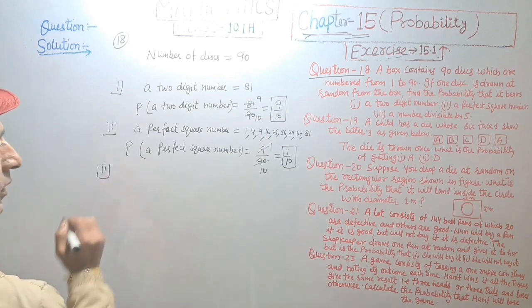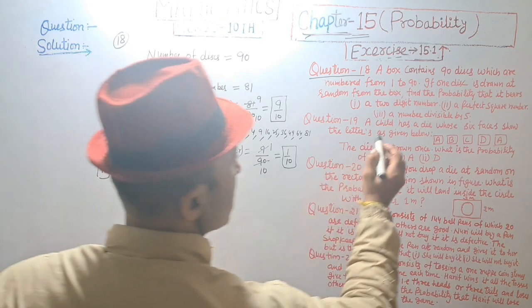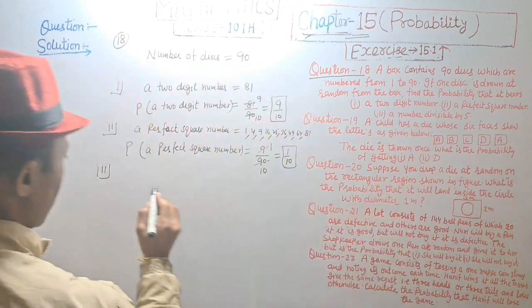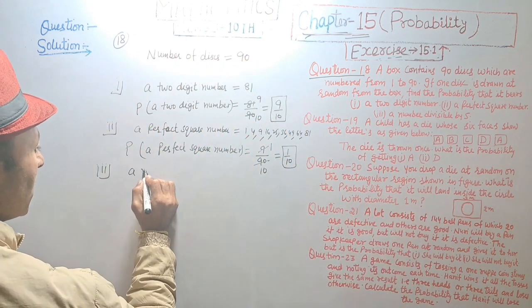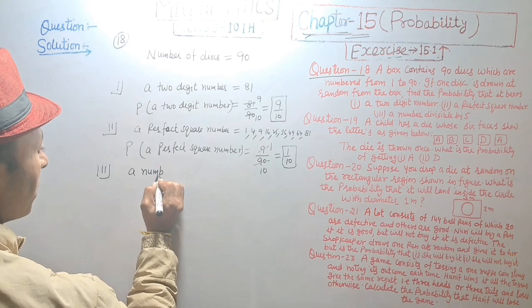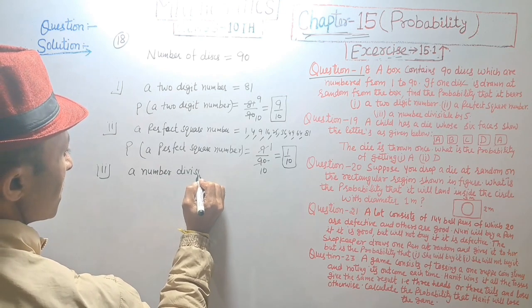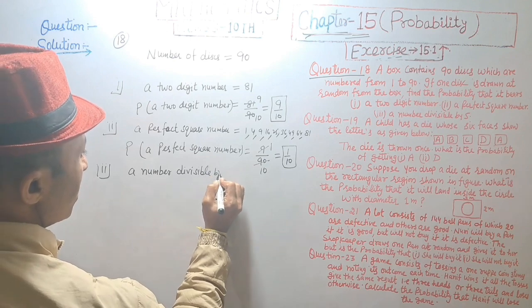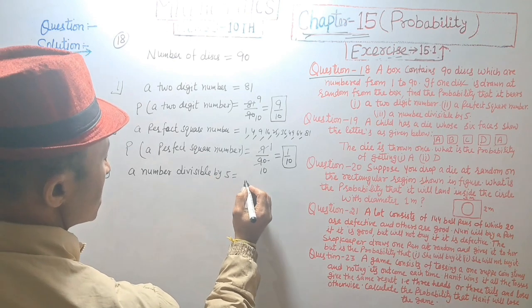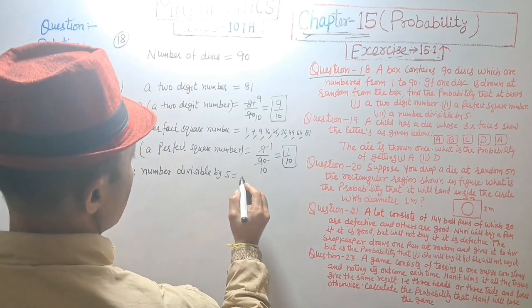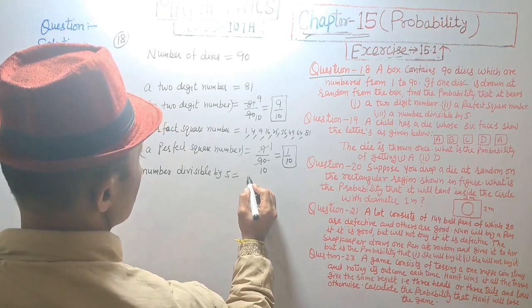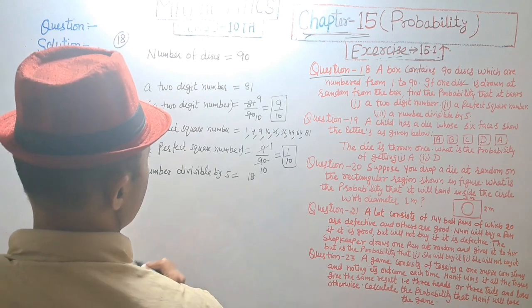And third, a number divisible by 5. A number divisible by 5 is equal to 18 numbers. That is equal to 18.